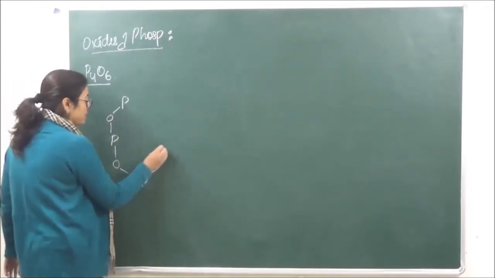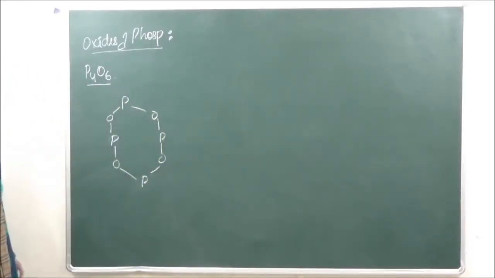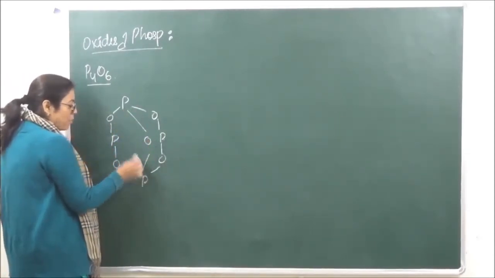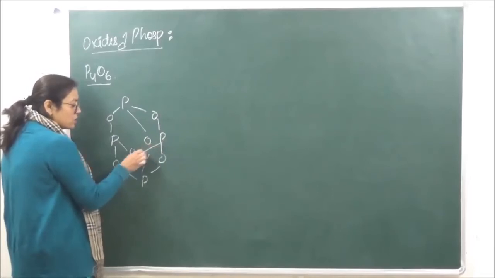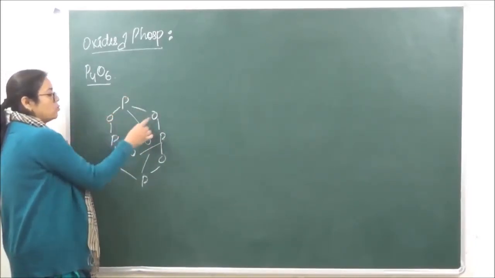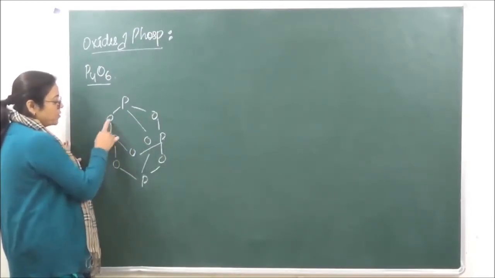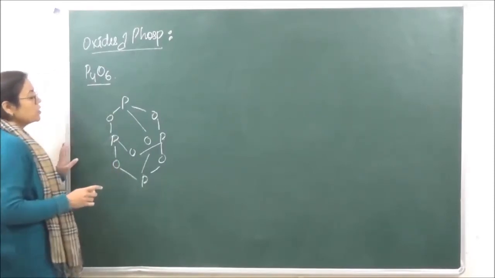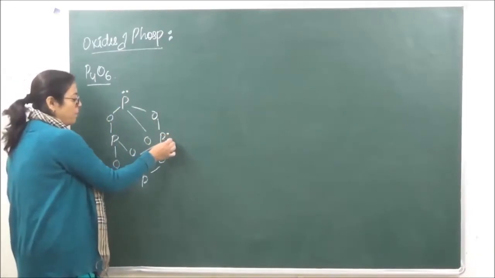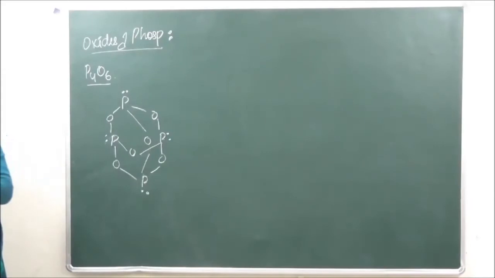Each phosphorus is bonded to 3 oxygens. If you look at this phosphorus over here, it has 1, 2 and 3 oxygens. Similarly, if you look at this phosphorus, it has 1, 2 and 3 oxygens. So each phosphorus has 3 oxygens, and there is a lone pair of electrons present on each phosphorus.